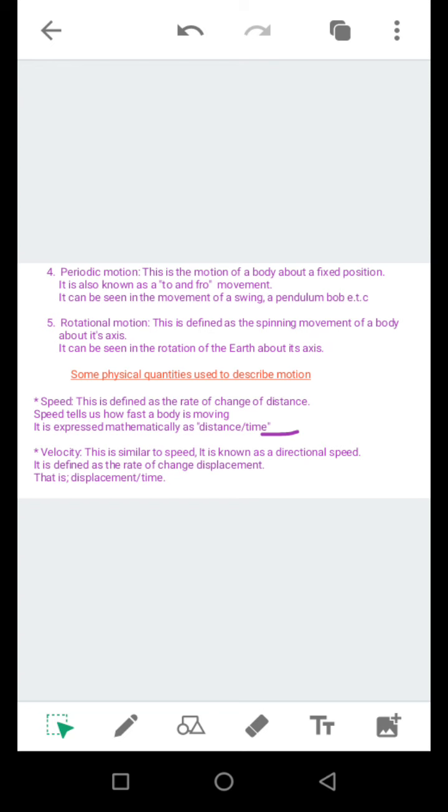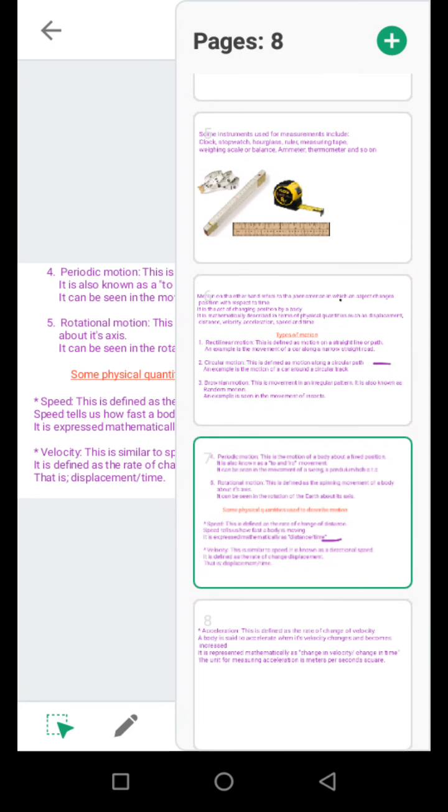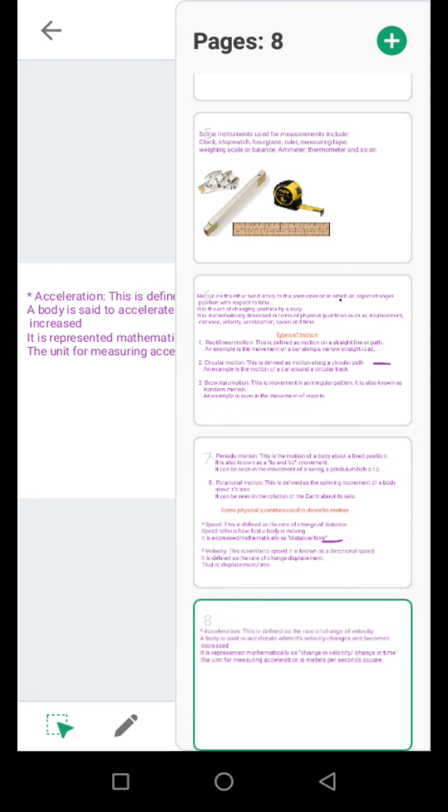Also from here we can calculate our units for velocity. So we'll be having meters divided by seconds, that is displacement divided by time. So at the end we have the unit for velocity to be meters per second. Can we see that it's similar to speed? Yeah, that's what I'm talking about. Let's go to the next slide.